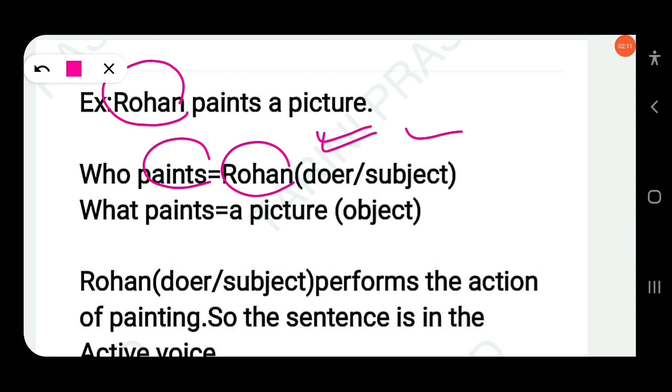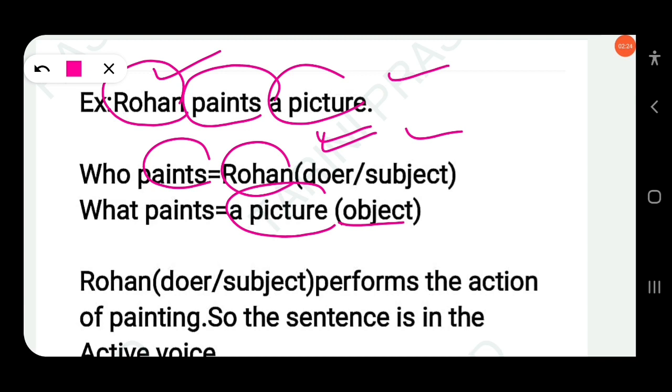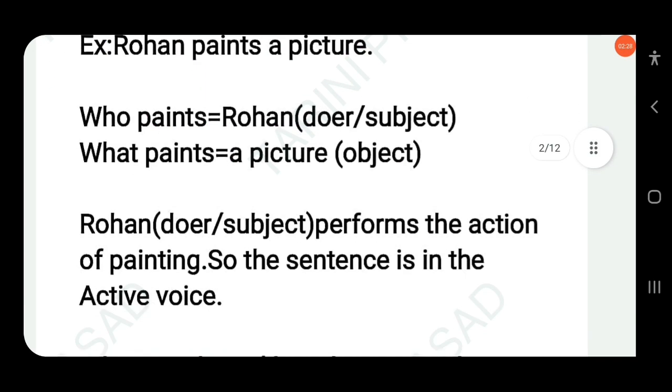What does he do? What does he paint? A picture. That means a picture is the object here, and Rohan is the subject. The verb is paints and a picture is the object. We can say that Rohan is the doer. Rohan performs the action of painting. So the sentence is in the active voice.